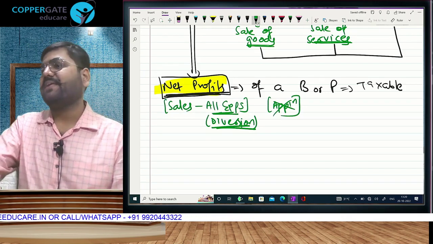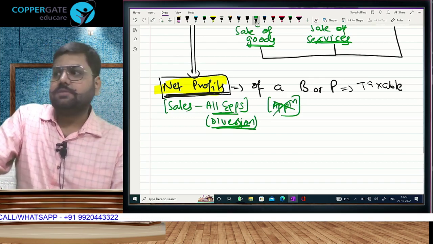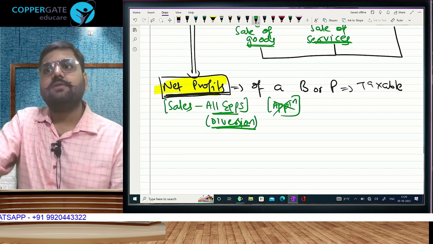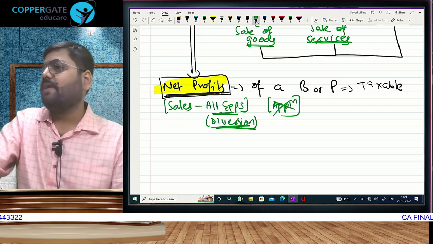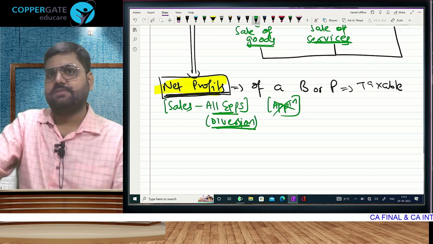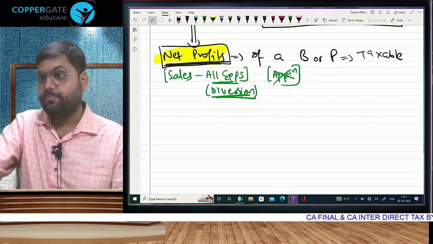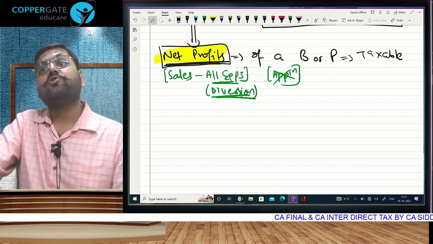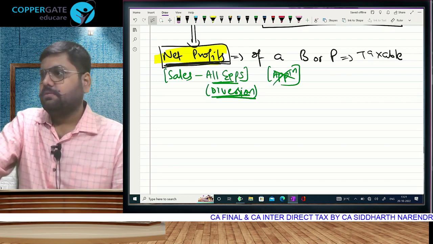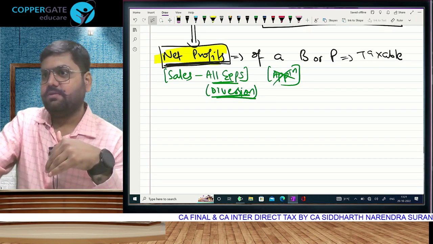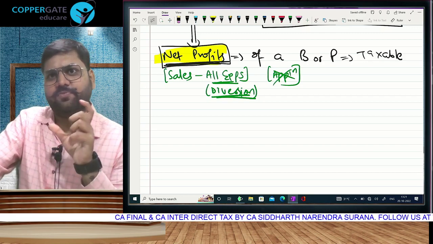Charging section, section 28 says, if you have earned profits from which activity? Business or profession. Business or profession. So pay tax, but pay tax on net profit. This term net profit we have heard before, so we know it is sales minus expenses. Okay, but my question is, when you say that you have heard net profit before, have you also seen net profit? Heard is one thing and seen is another thing. Seen, meaning not in your life. Somewhere in your papers, in your books, in your sums, you've seen the net profit figure.